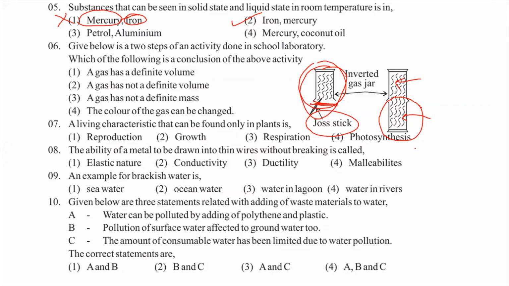Now when you attach another gas jar to it, all the smoke fills up, covering the total volume of two jars. So from this, we can conclude there is no definite volume of gas.